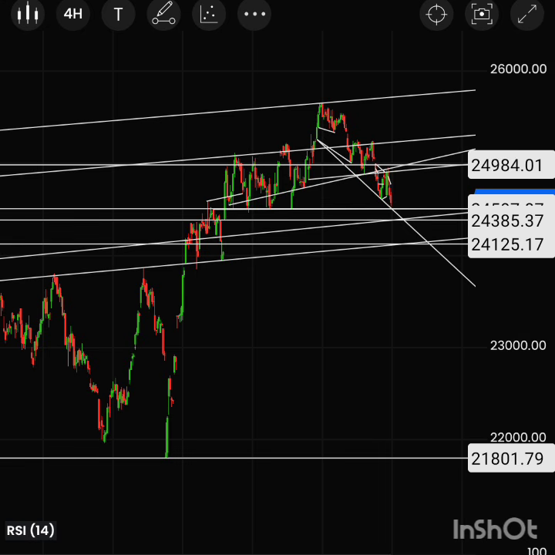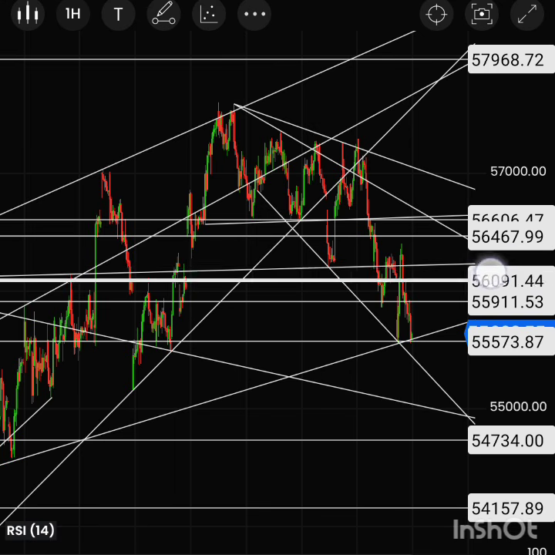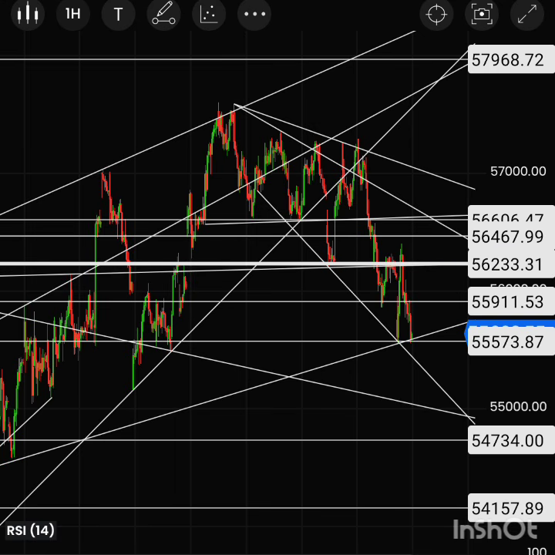Now we can go and check Bank Nifty. In Bank Nifty, I already mentioned that we are heading to the downside, and the support was broken. And if there is any spike, it will be limited. You can see the last day also, it's very difficult to sustain above this level, that means the 56,200 to 300 level. And you can see the downside, and I already mentioned the 55,900 range break. We will have a downside movement towards the 55,570 range. So this was almost a crucial range to stop in the last days.